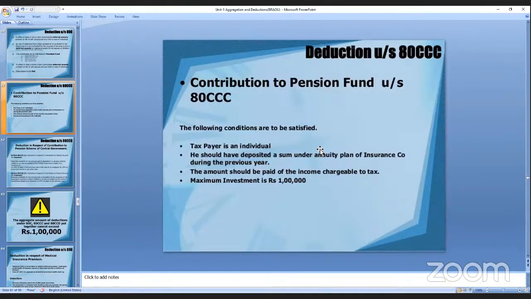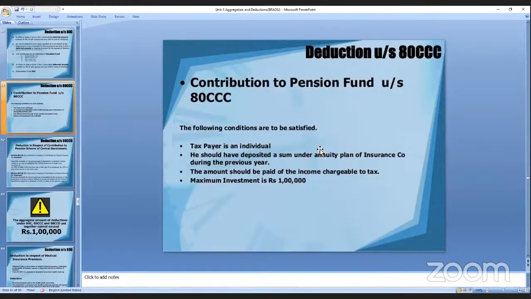Now, deduction under section 80CCC. All these things you have to keep in your mind when you are putting it in the paper. The taxpayer is an individual, not a group. When you are paying the contribution to a pension fund, that means I'm working and I'll get a pension. So the taxpayer is an individual and he should have deposited a sum under an annuity plan of an insurance company during the previous year. Means during the previous year only he has to deposit, not the current year.